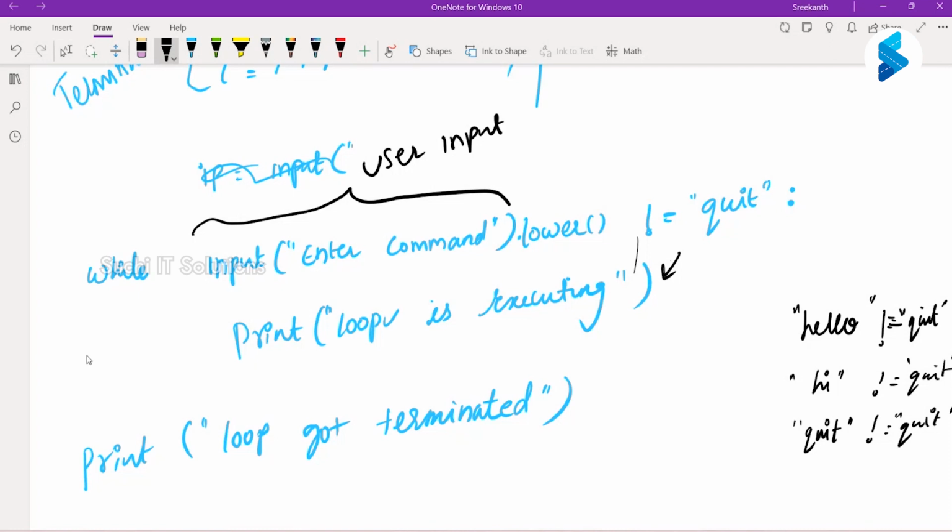So what is the next statement after the while loop? It is this: print loop got terminated. So this gets printed and that's it. So it prints loop is executing, and the third input is quit, and hence it says loop got terminated. Are we clear?